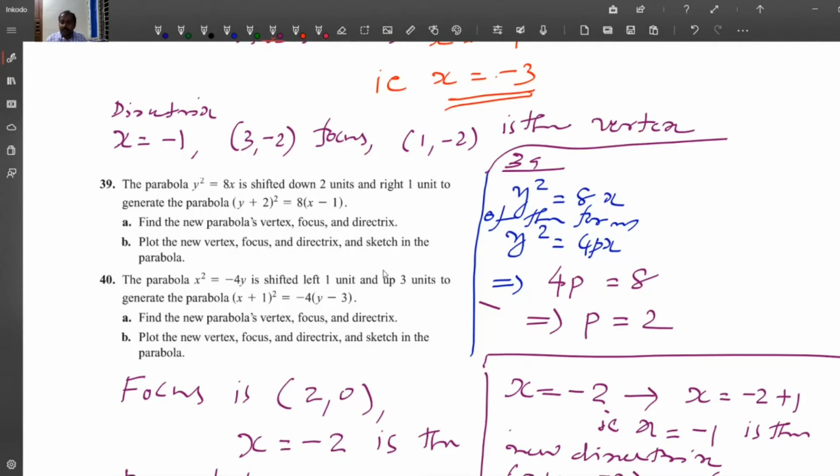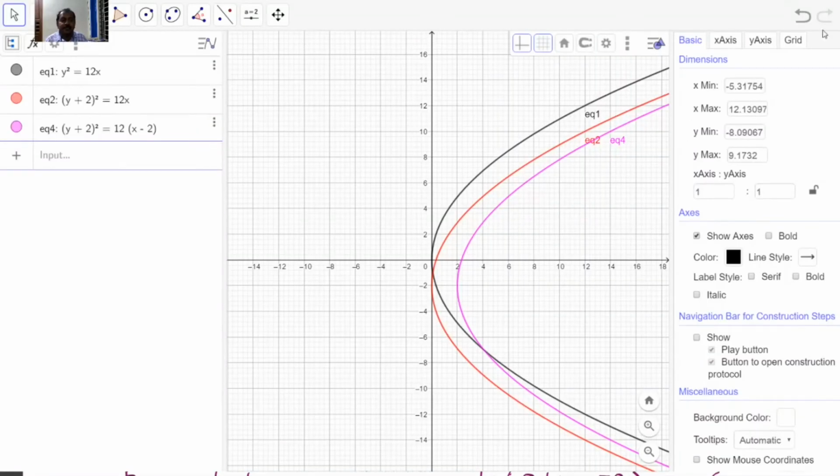And the next problem is to plot the parabola, for which you can use GeoGebra.